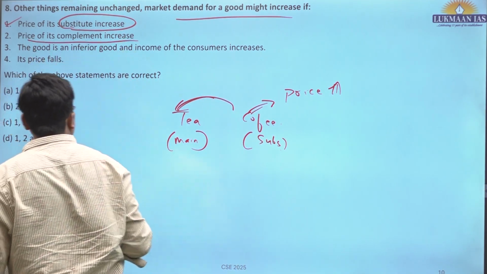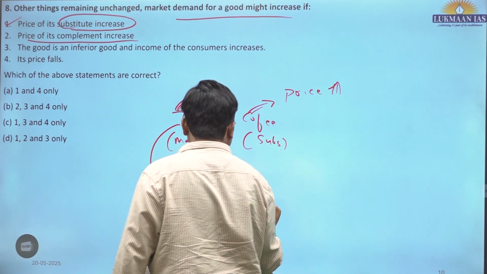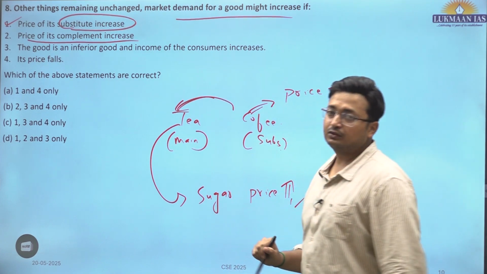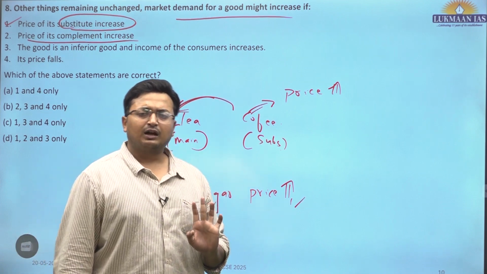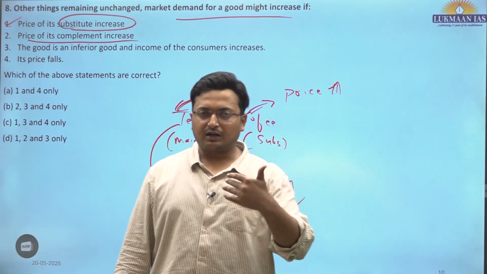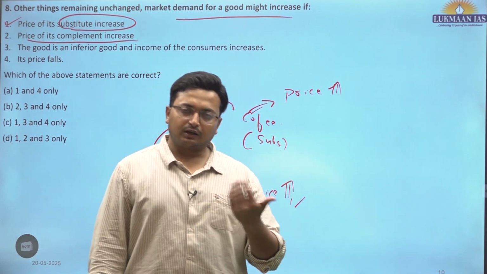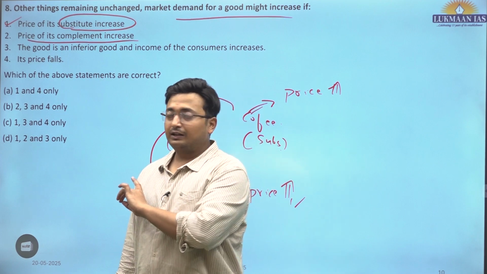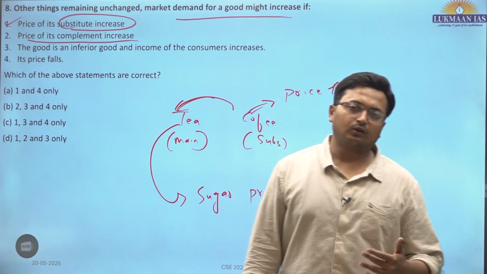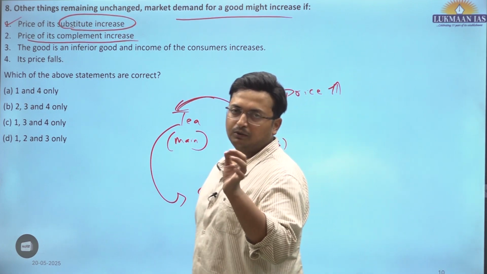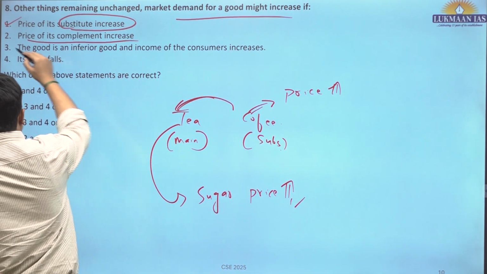Price of its complement increases. So what is the complement for tea? It's sugar. So if the sugar price increases, obviously people would start reducing tea consumption also. This is an ideal condition. I'm not saying that you'll start arguing that people have addiction, they are accustomed to consuming tea. We have told already that other things have been kept constant. The taste, preferences, addiction, all these things have been kept constant. We are only talking about the one-to-one interaction between price and quantity demanded. So that is why this is incorrect.